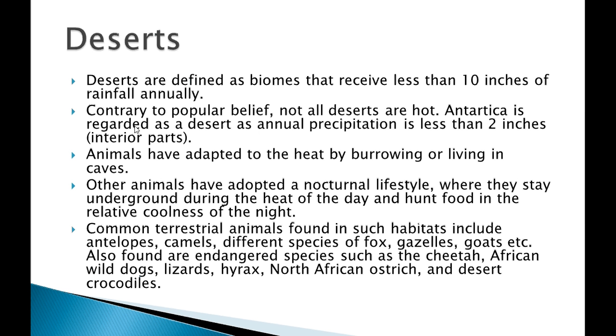Next, the animals that live in the desert adapt accordingly, meaning they learn to survive accordingly. Like lizards, which do not sunbathe; you do not see lizards in summers. So animals have adapted to the heat by burrowing or living in caves, or snakes. Other animals have adopted a nocturnal lifestyle. Some animals start staying awake at night, where they stay underground during the heat of the day and hunt food in the relative coolness of the night. Like your owl. The owl does not come out in the day, it comes out at night. That is a nocturnal animal, which stays awake at night and sleeps during the day.